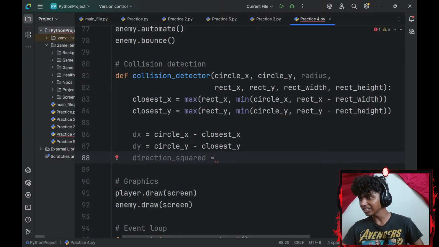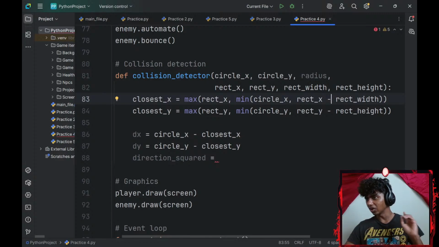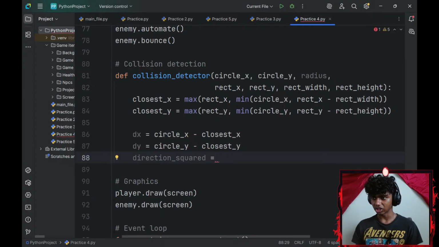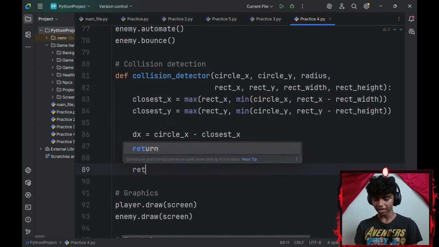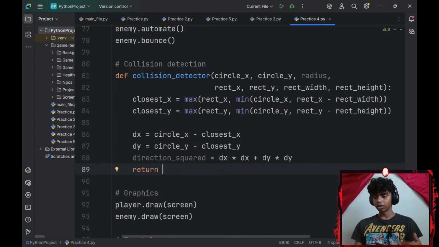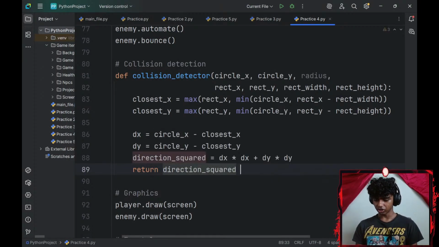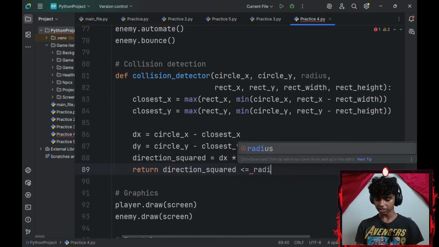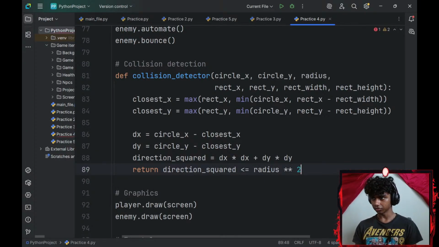Oh wait, am I making some mistakes? Okay, the only mistake I could think of is this should be plus instead of minus, but I'll see if the game crashes there, like it doesn't work properly. I'll change that to pluses. Direction squared is going to be equal to my direction x multiplied by my direction x plus my direction y multiplied by my direction y, and then I will return my direction squared, which is going to be less than or equal to my radius to the power of 2.